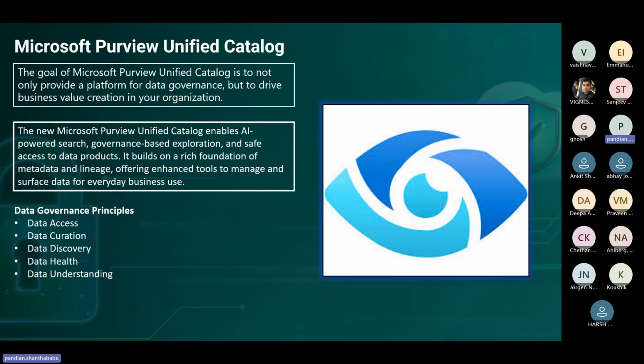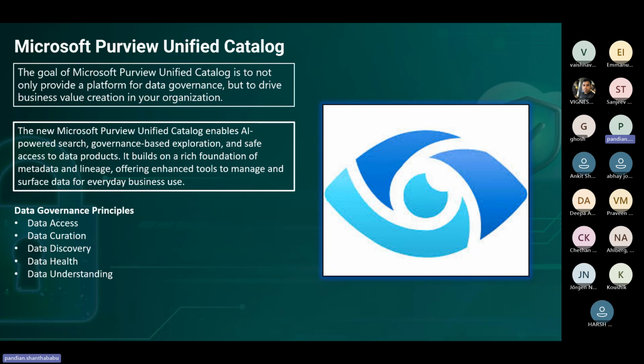Nowadays there are AI-powered search options, governance-based exploration, and safe, protected access to data. The recent versions of Microsoft Purview are enhanced to help with data access, data creation and discovery, and data health and understanding. These are the major principles with respect to the catalog.